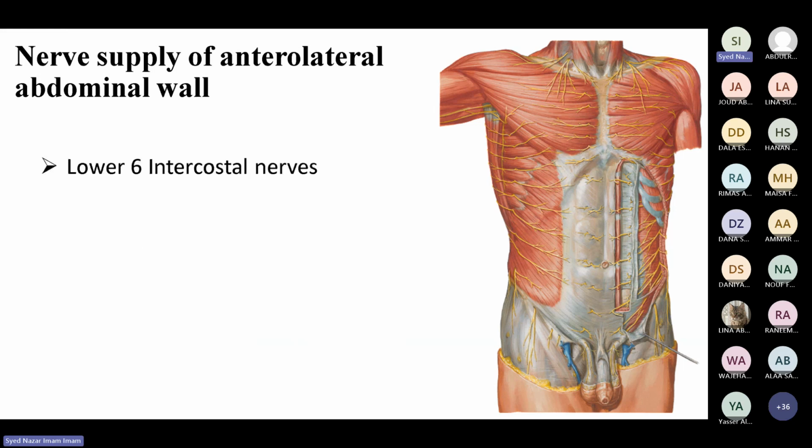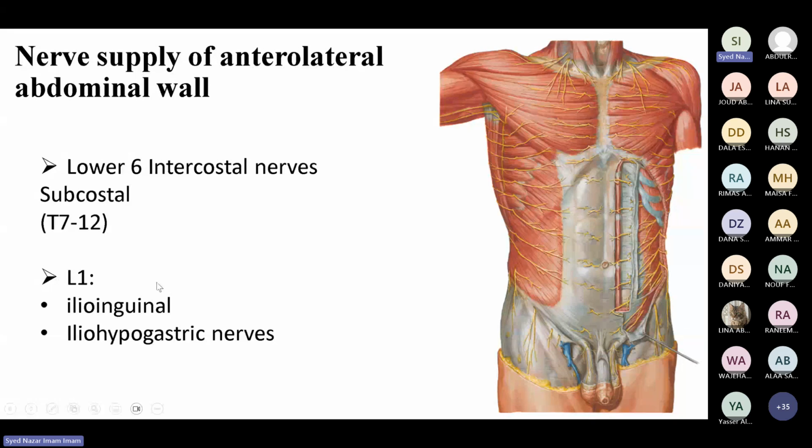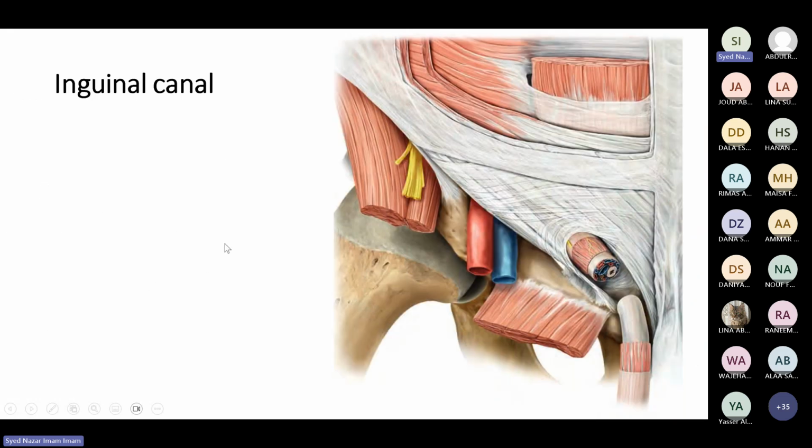Okay. What are the nerves? We have the intercostal nerves, the lower six intercostal nerves, and then L1. L1 gives the ilioinguinal and iliohypogastric nerves. So these are the nerves which supply the anterolateral abdominal wall.